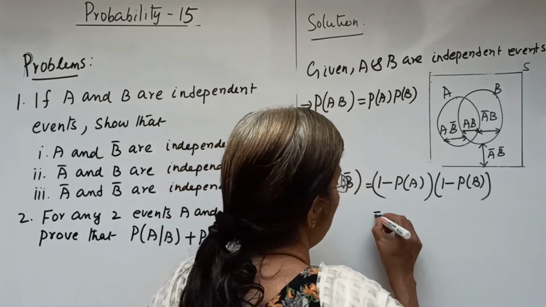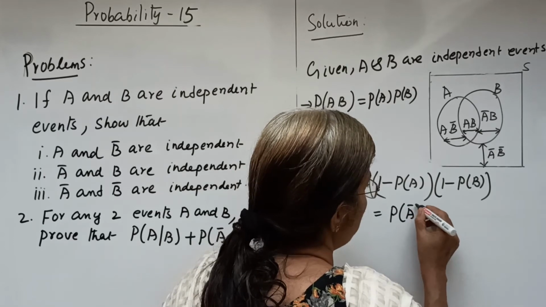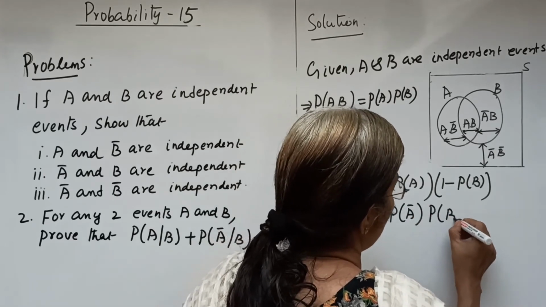It is P of A bar, and 1 minus P of B is P of B bar.